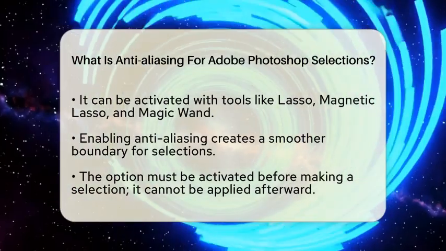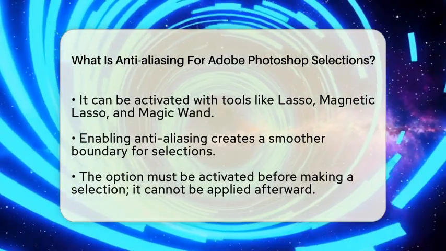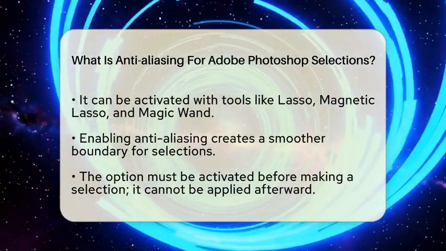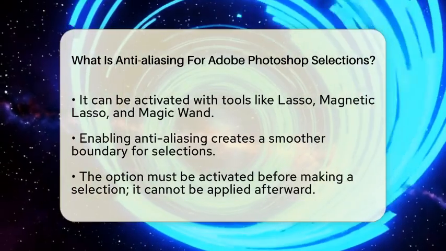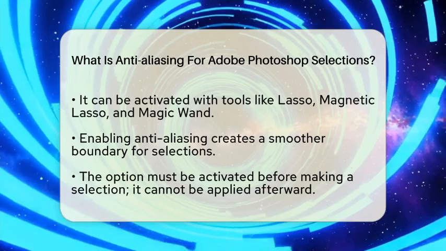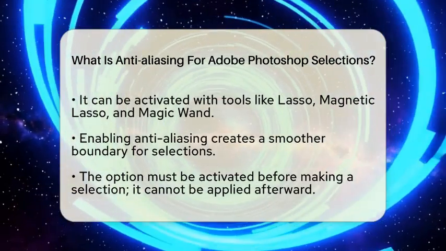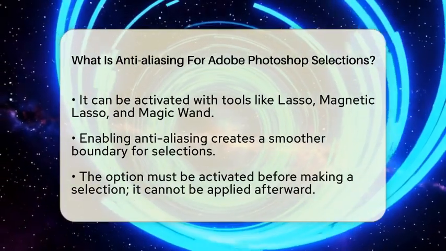When you enable anti-aliasing with tools like the lasso, magnetic lasso, Polygonal Lasso, Elliptical Marquee, or magic wand, Photoshop works its magic on the edge pixels. It blends the colors of these edge pixels with the background, creating a smoother boundary. This means your selections will look more natural and visually appealing.